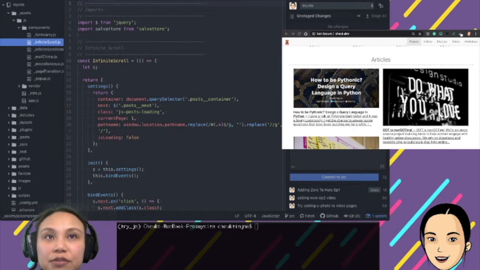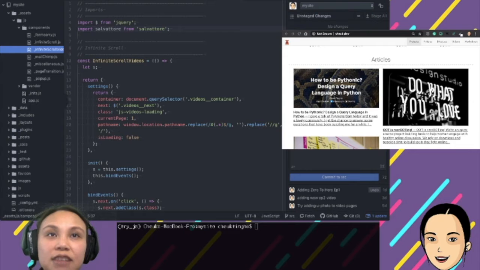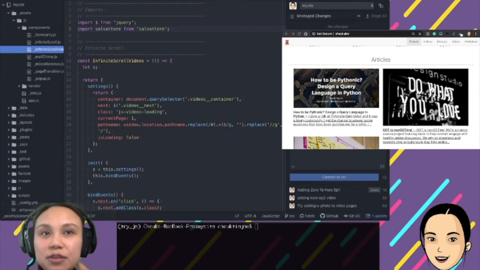This module is infinite scroll. This is the original script provided by the Brabra theme that does the infinite scrolling on the posts. I want to do the same with videos, so I made another one. I think making another one is the easiest way to hack around, because they select elements by the name of the container.